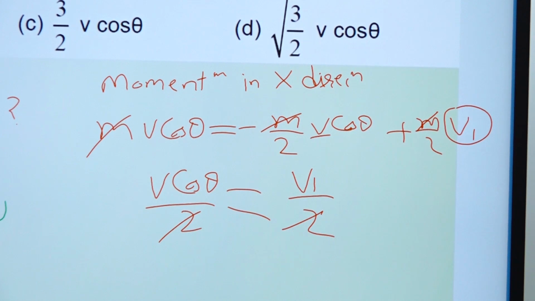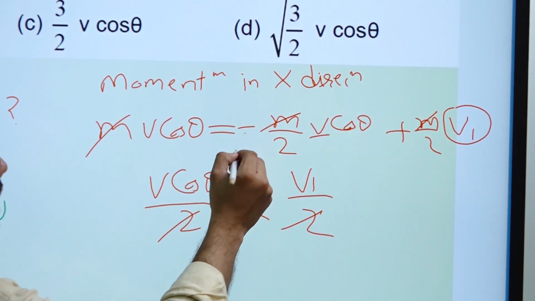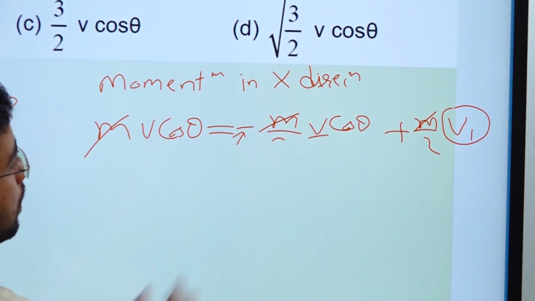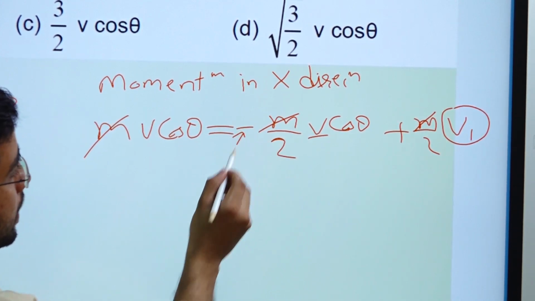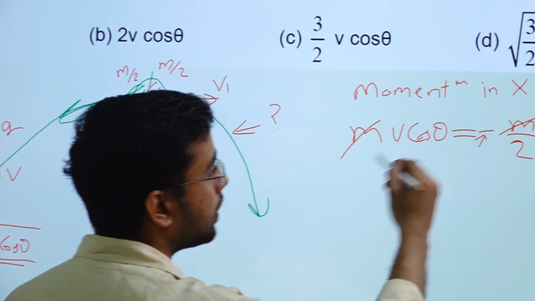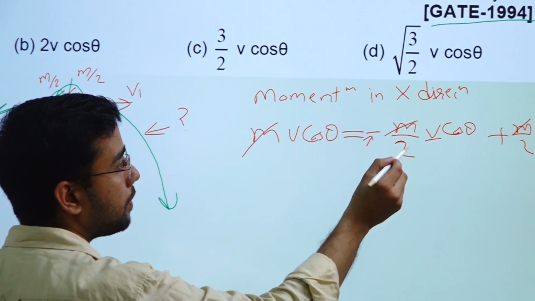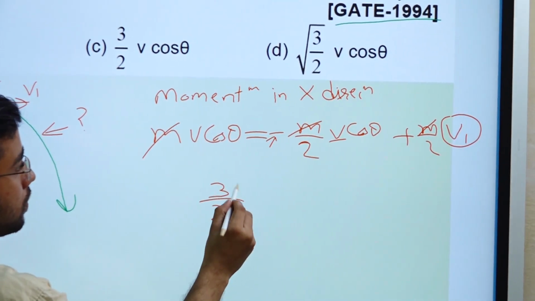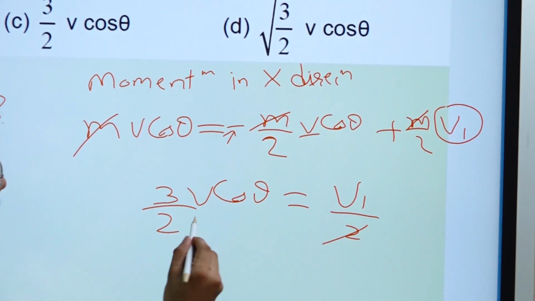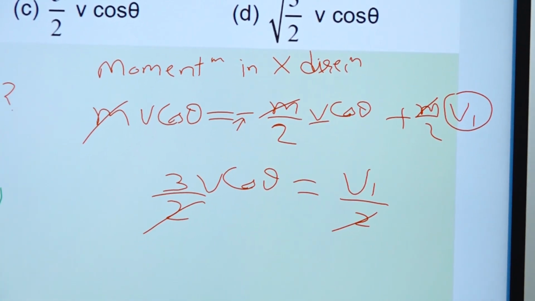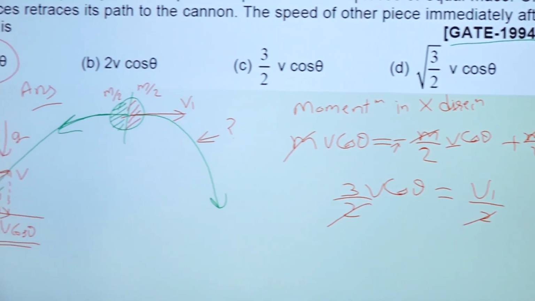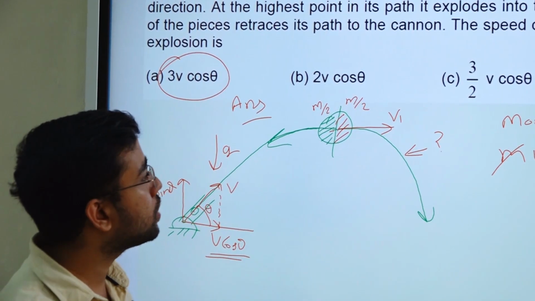Wait, I think I made one mistake. What was the mistake? I didn't take this minus sign. So I will solve it again up to here. This minus sign is here because this m by 2 is coming in the backward direction. So v cos theta plus 1 by 2 v cos theta becomes 3 by 2 v cos theta, which is equal to v1 by 2. So we have v1 as 3 v cos theta, and the answer is 3 v cos theta. So that's how we are going to solve a projectile motion question.